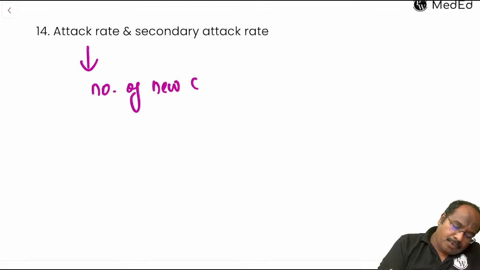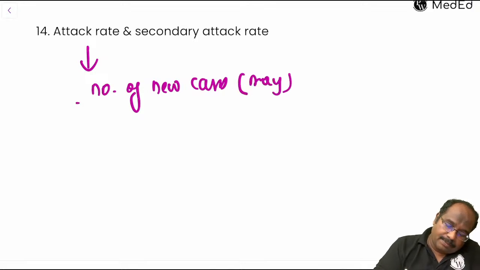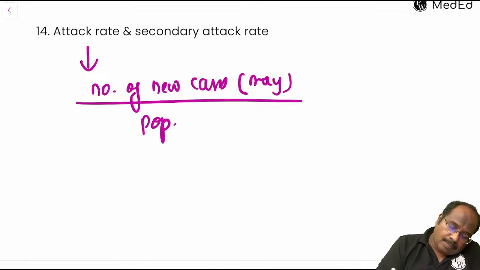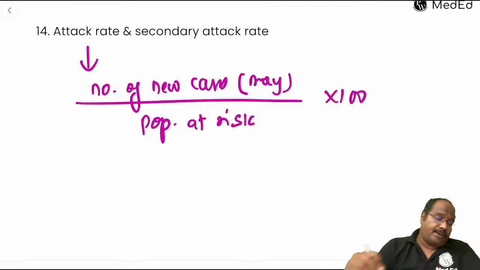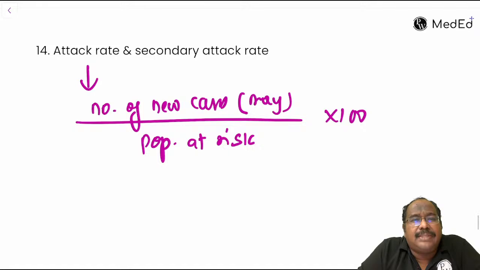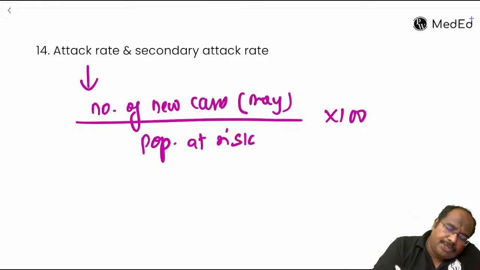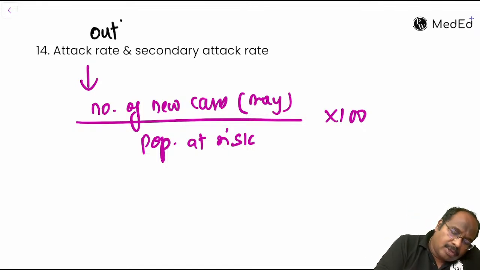Number of new cases in a particular time period, for example the month of May, divided by population at risk, multiplied by 100. Okay, so what is this attack rate? Attack rate is what we use during outbreaks. Disease outbreaks. Suppose a village is there.